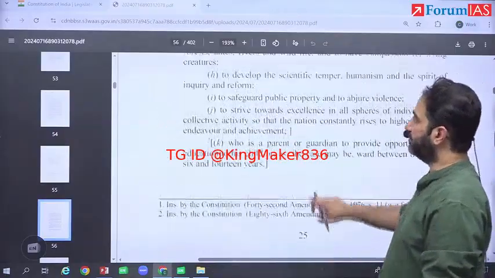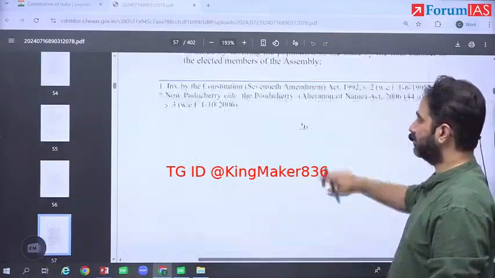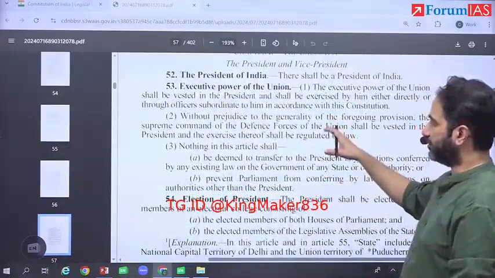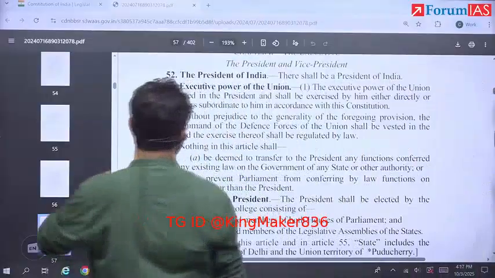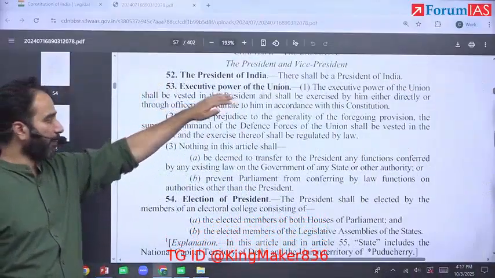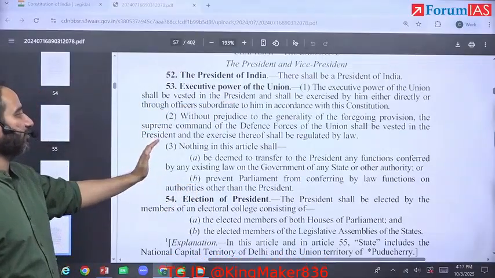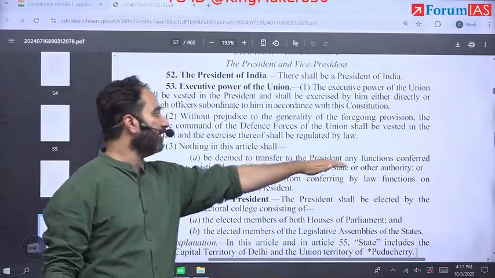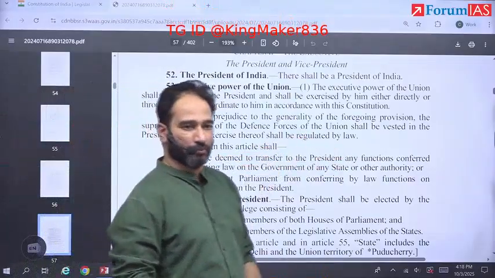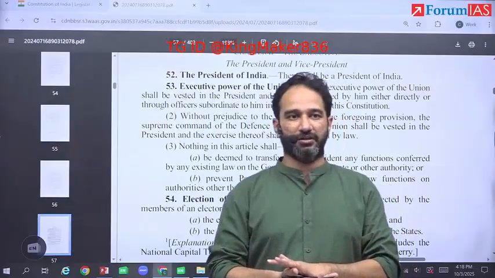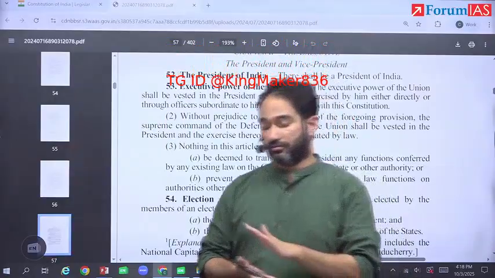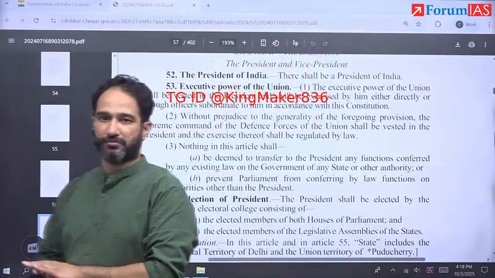Or even if you look at one of the primary ways where you have this vertical separation of power, it is this line: the executive power of the union shall be vested with the president. It ends up here that nothing in this article shall be deemed to transfer to the president any functions that have been given to any other authority. It's the core aspect that prevents India from becoming a dictatorship. It is what allows for vertical separation of power.